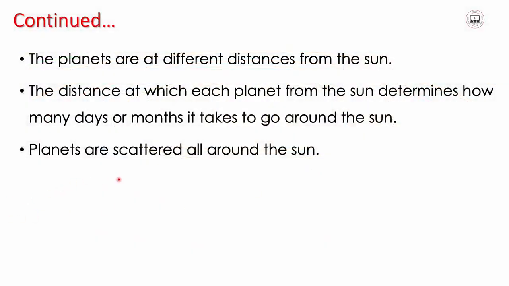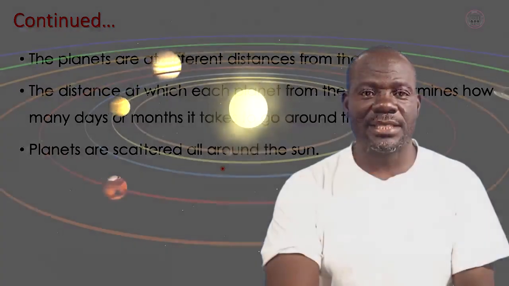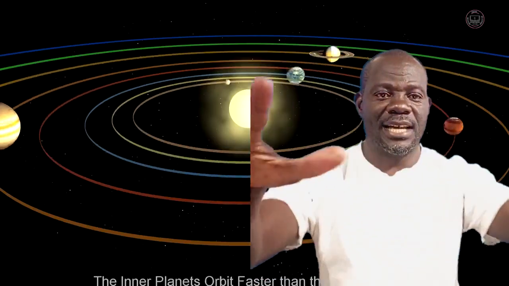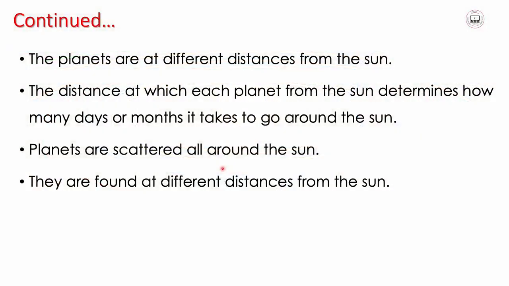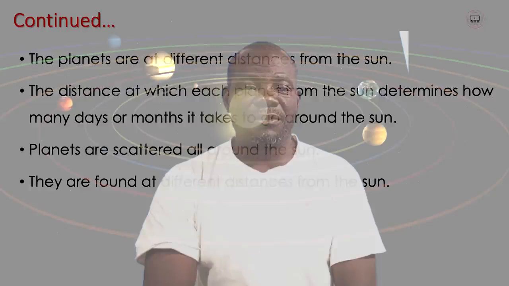So planets are scattered around the sun. What does that mean? The sun is at the center, and the planets are just scattered around the sun. They are found at different distances from the sun.